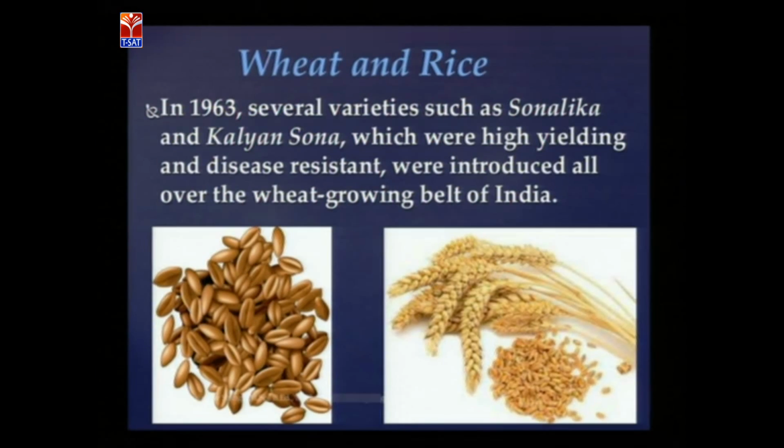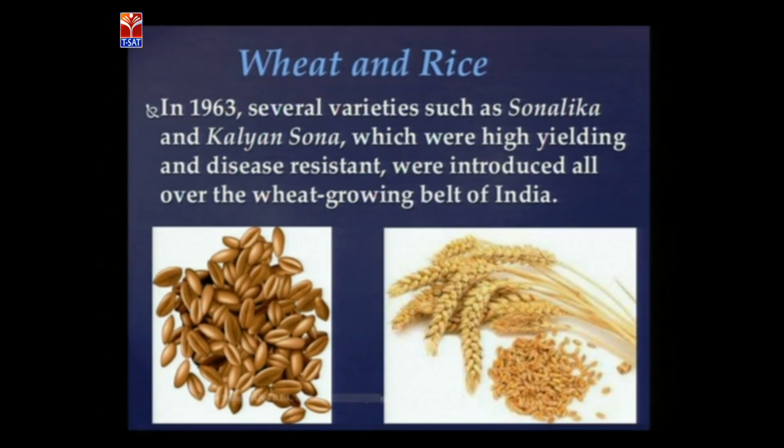So wheat and rice. In 1963, several varieties such as Sonalika and Kalyan Sona, these wheat growing varieties, were introduced in our country. After rice, they moved on to wheat, because for North Indians the staple food is wheat, while for the rest of India the staple food is rice.